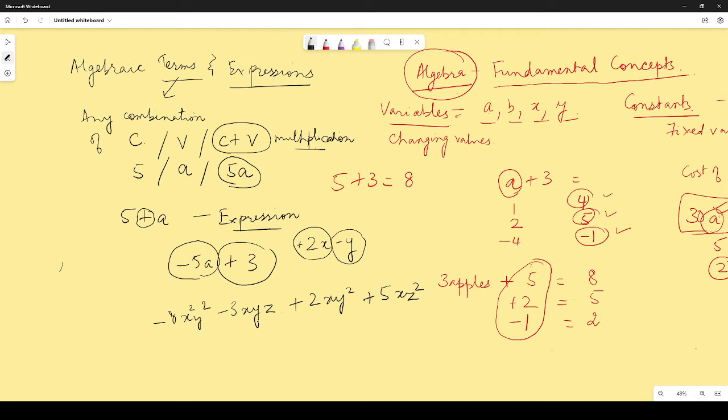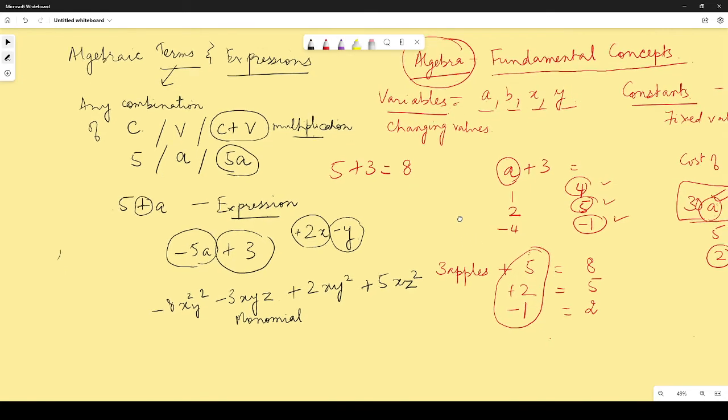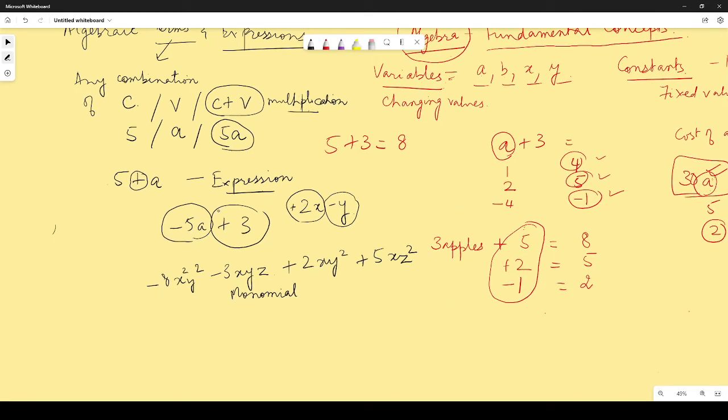So when there was only one term in the beginning, it was called a monomial, right? So monomial means that there is only one term in the algebraic expression. This is an entire algebraic expression. Monomial. Then from monomial we move on to binomial. So binomial means there are two terms. Then we move on to trinomial, and then we have a polynomial. We can also say four terms as quadrinomial.